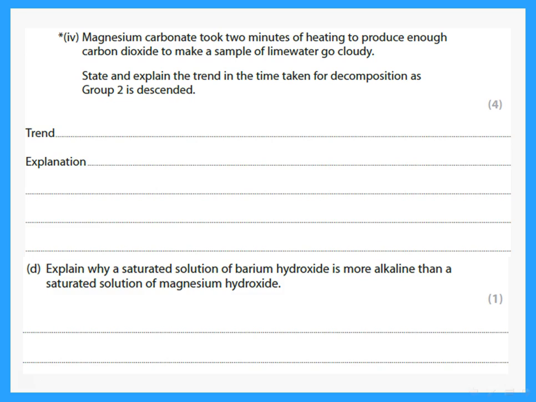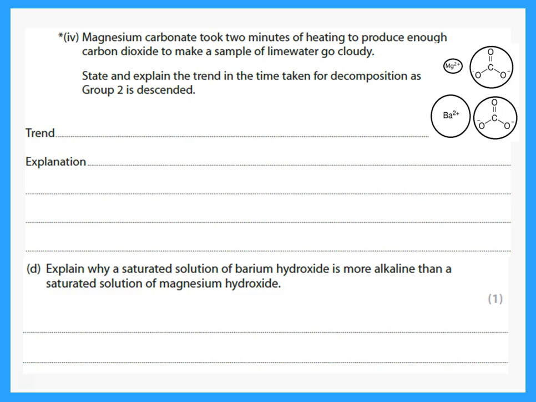Magnesium carbonate took 2 minutes of heating to produce enough carbon dioxide to make a sample of lime water go cloudy. State and explain the trend in the time taken for decomposition as group 2 is descended. Again, he's talking about what? Carbonates. We said as carbonate is a big atom, as we go down the group, is it more thermally stable or less thermally stable?